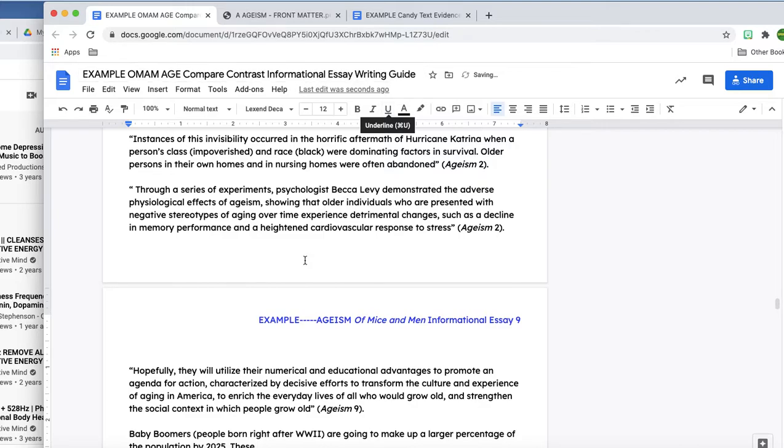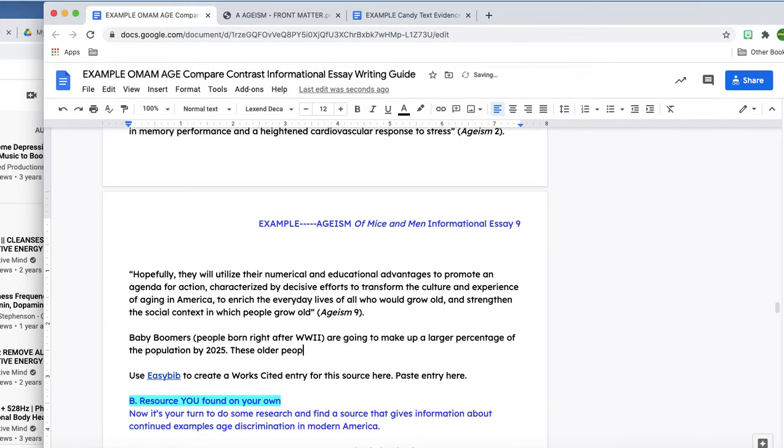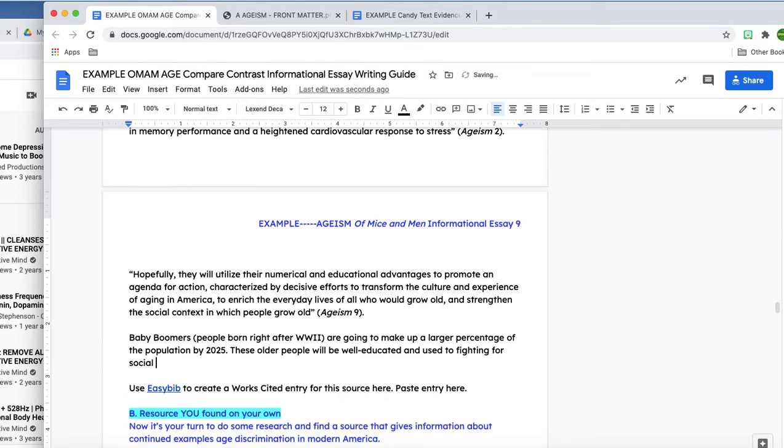These older people will be well educated and used to fighting for social justice. These are the same people that were involved in the civil rights movement and stuff, right?